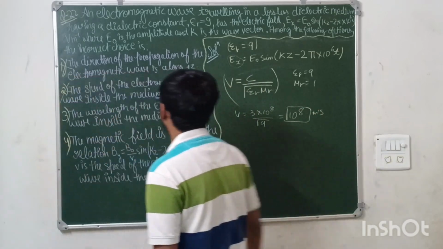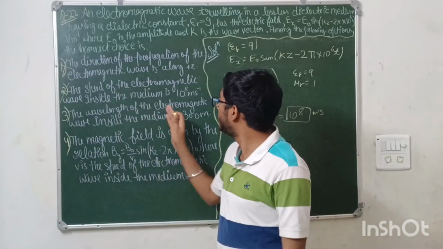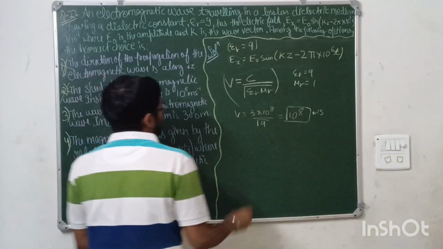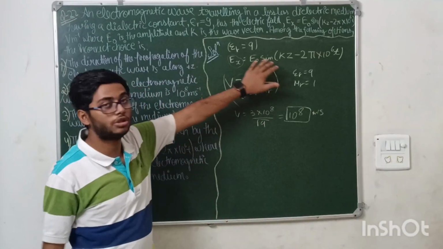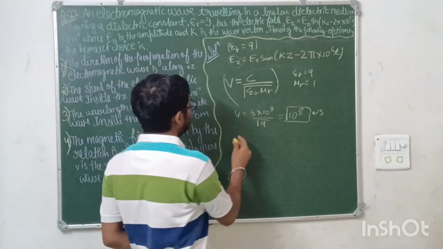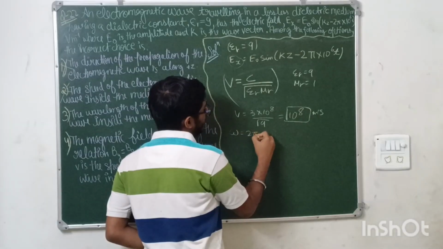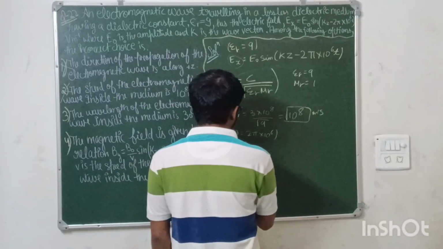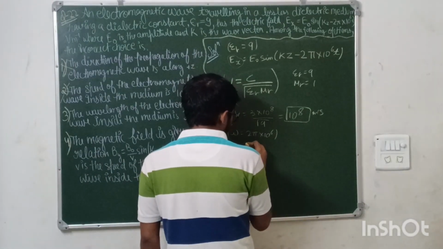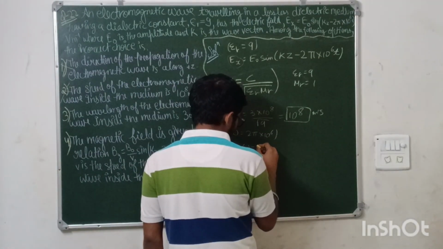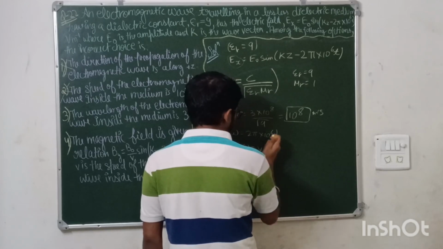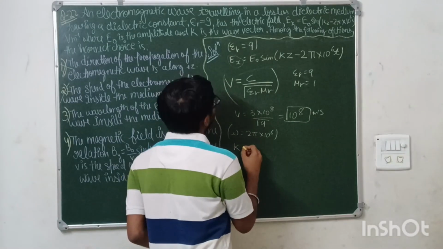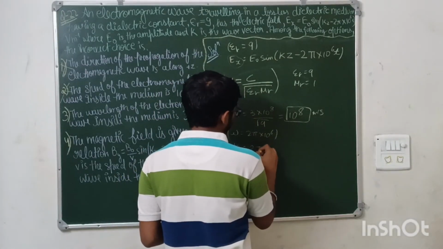Now next, the wavelength of the electromagnetic wave inside the medium is 300 meters. What is the wavelength? If you see this equation, it is kz minus omega t. Omega is 2 pi into 10 to the power 6. And we know that omega is equal to v by k, and from here you can see that the wave vector is 2 pi by lambda.